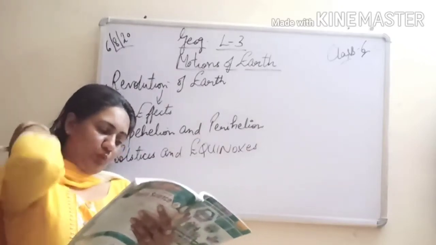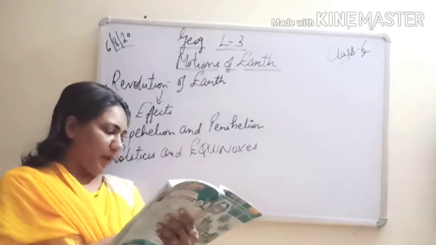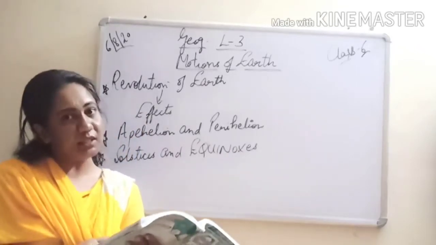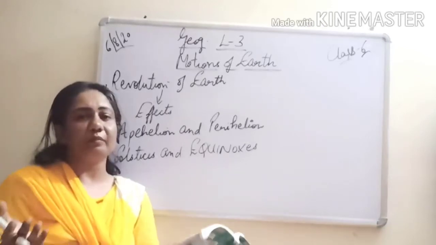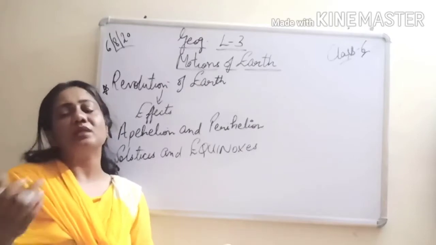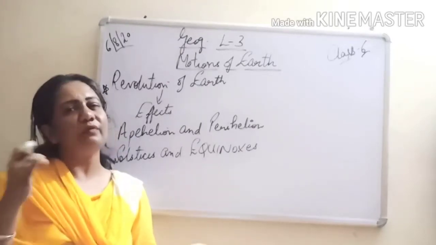Okay, so we'll start with the revolution of the earth. You can open your books on page number 130. Just keep on marking the objective questions that can be asked from the paragraph, apart from the lengthy ones. Many questions from this chapter are lengthy, so only a few objectives are there.